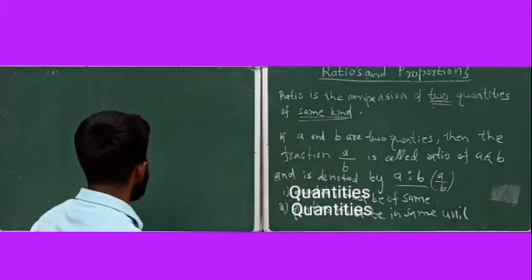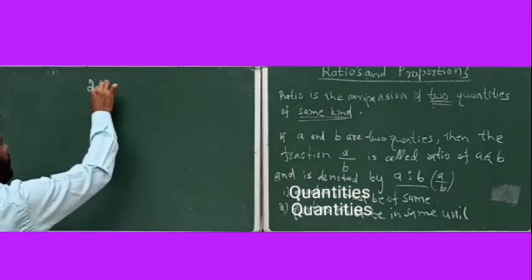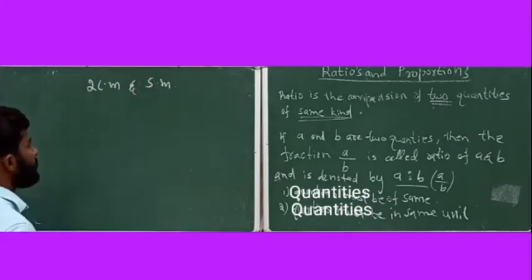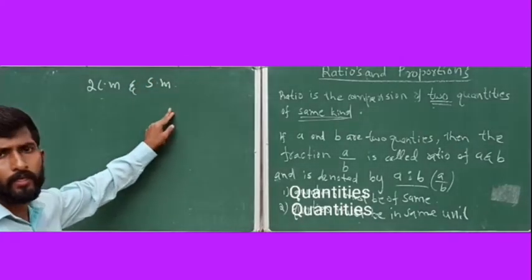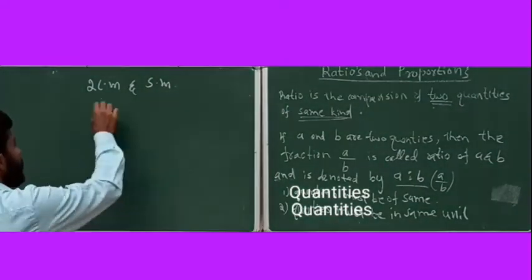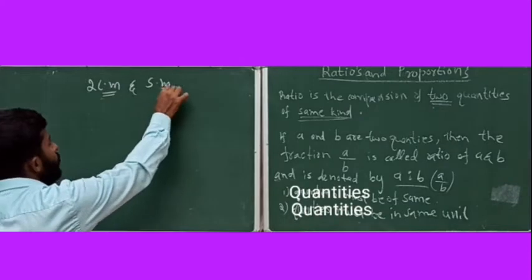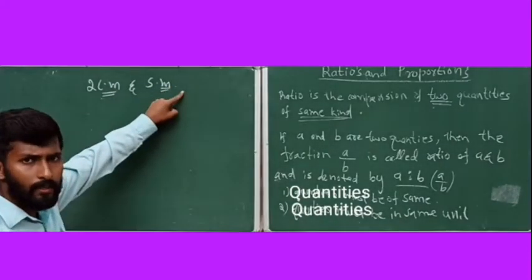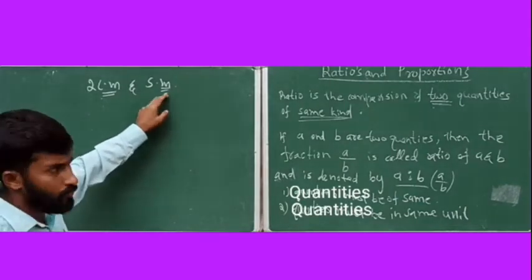For example, suppose 2 centimeter and 5 meter is given. This time it's not possible to take the ratio. You can't write the ratio as 2 by 5. Why? Here the unit centimeter is there, here the unit meter is there. You may convert meter into centimeter, then you can take ratios.